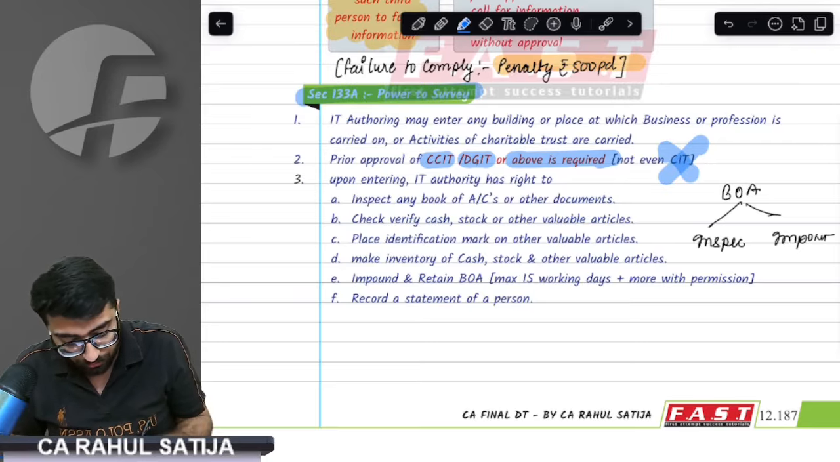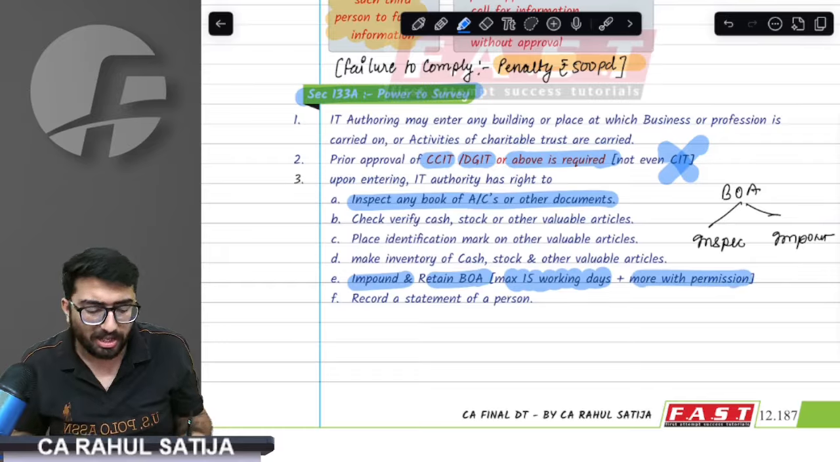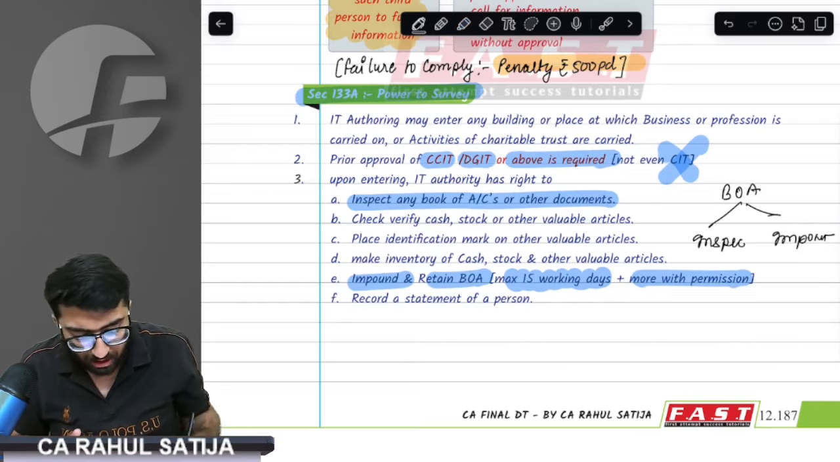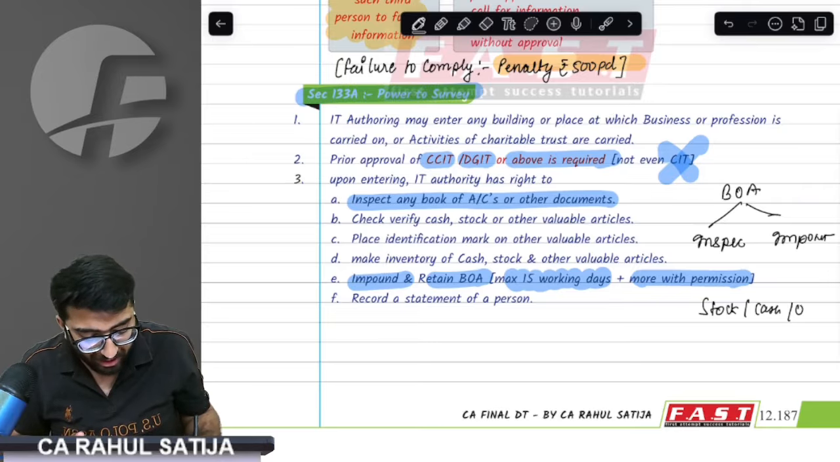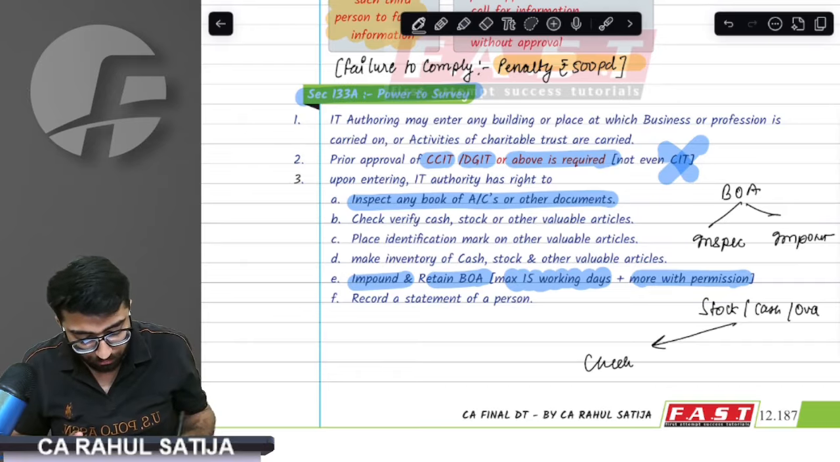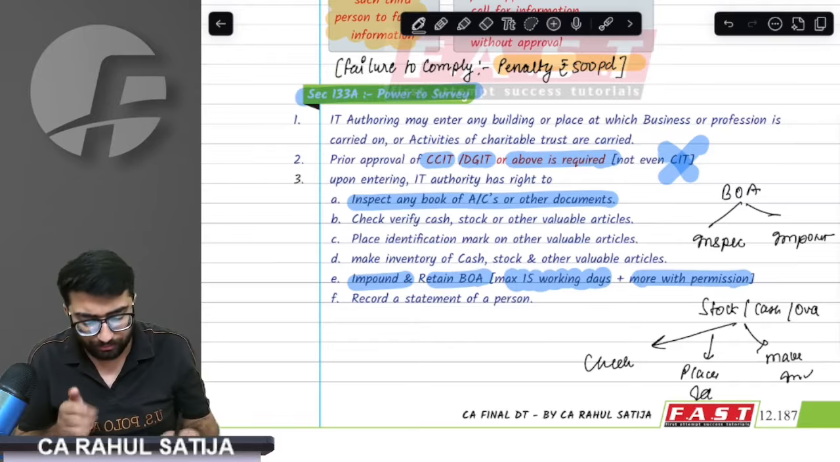Inspect books of accounts and other documents, impound and retain books of accounts. But remember, in case of survey, maximum 15 days plus extra with prior approval, they can impound books of accounts. What other powers they have? If you have any stock, cash, other valuable articles, in this case they can check them, they can place identification mark on them, and they can make an inventory on them. That means make a list of all the items.